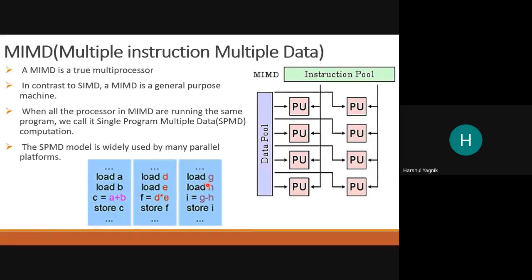The processor has the ability to pull multiple instructions at the same time, perform various operations at the same time, and those operations are done on different data, not on the same data but different data. Here you see one processor is having data A and B, and the operation is addition. Another processor is having data in register D and E. That is not the same data, different data, and the operation is also different.